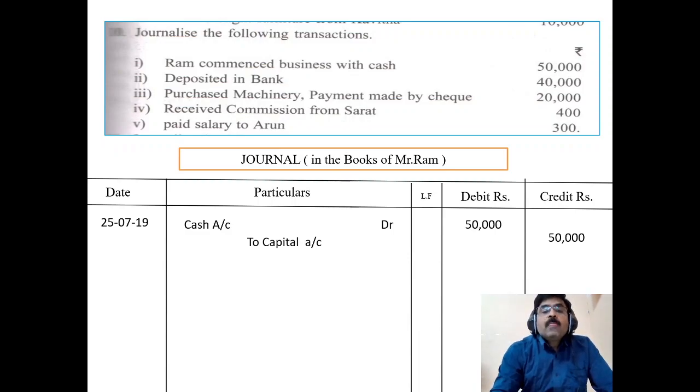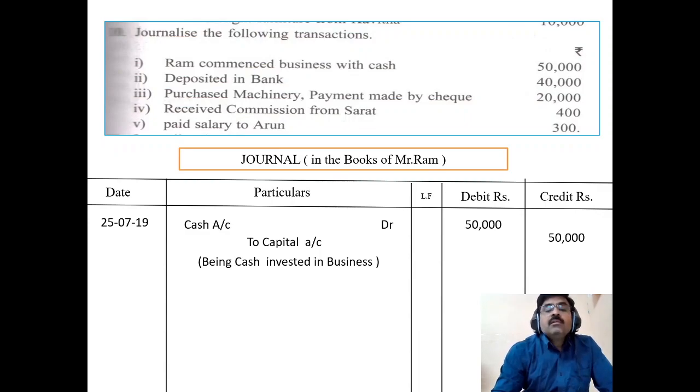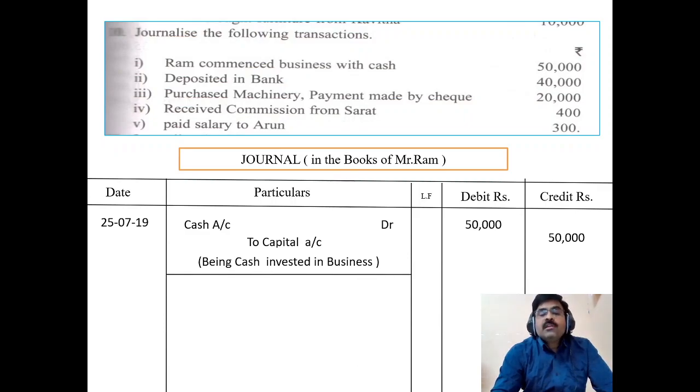Then a short description of the transaction we have to write here, that is, being cash invested in business. This is the first transaction. So here ends the first entry. Underline the particular portion of the column. Okay, here ends the first transaction.